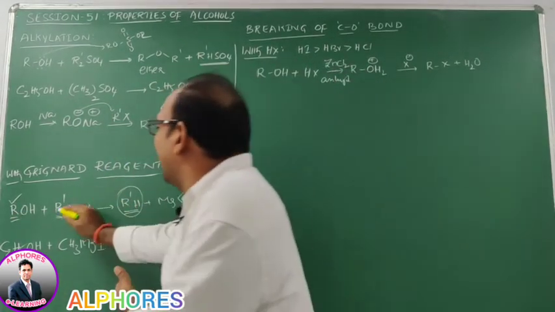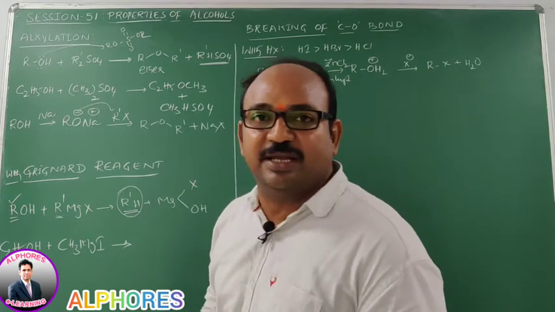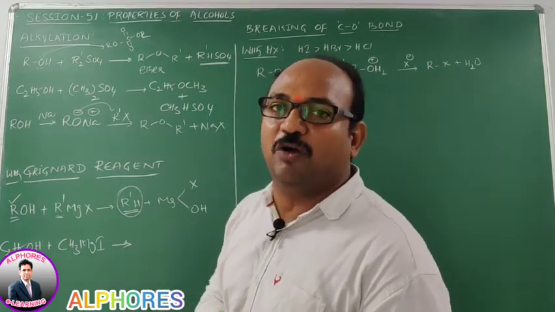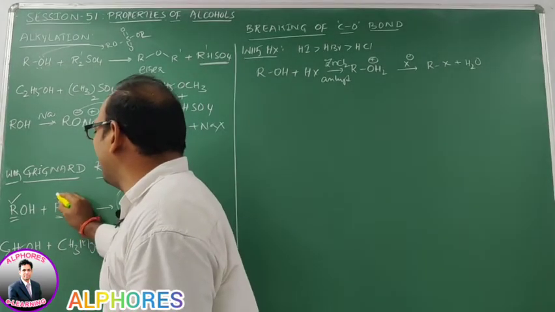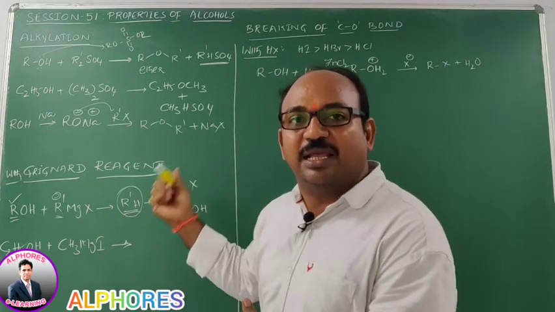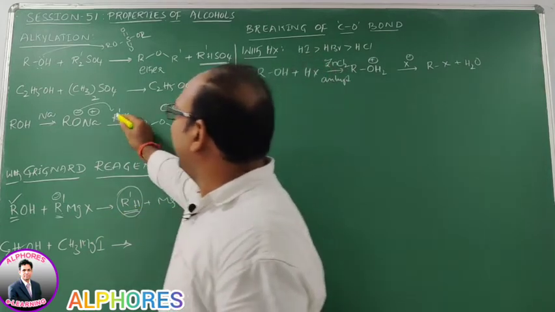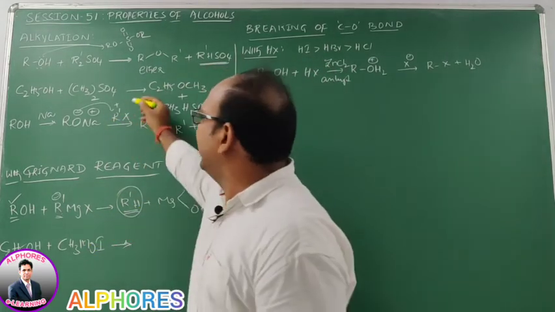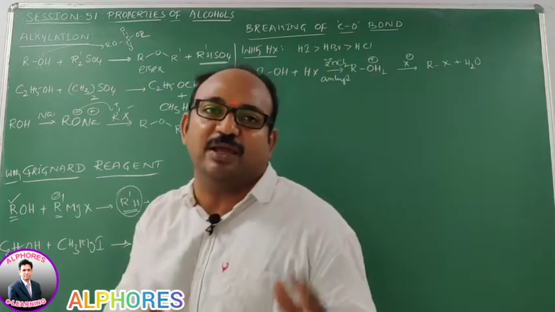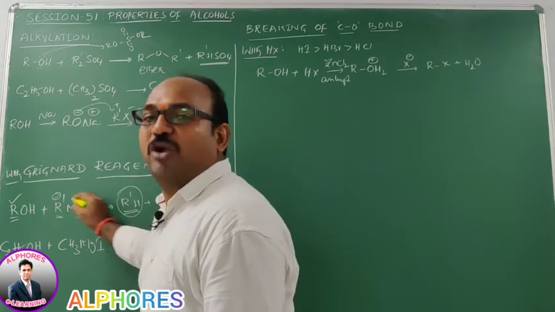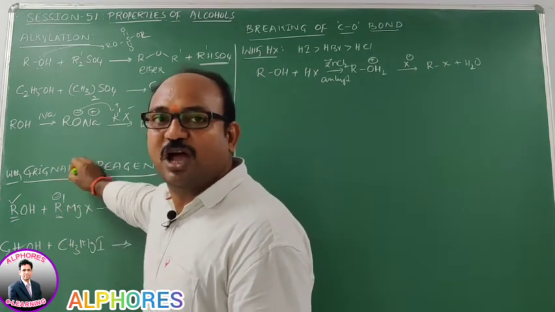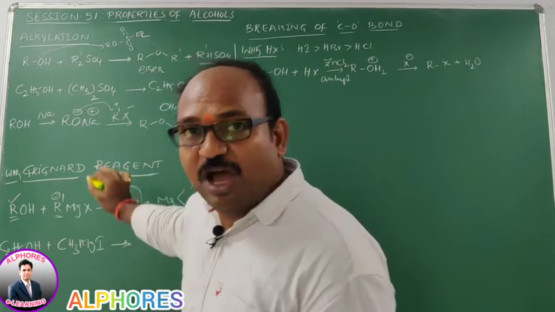As we learned in previous sessions, Grignard reagent is an example of an organometallic compound. An organometallic compound produces carbanions, negatively charged carbon. In alkyl halide, R always gets a positive charge and X gets a negative charge. There, the alkyl group has carbocation character, whereas in Grignard reagent it has carbanion character. That means it is a strong nucleophile and also a strong base.